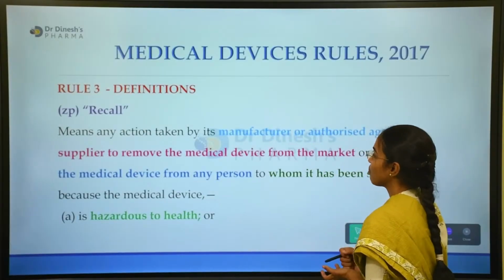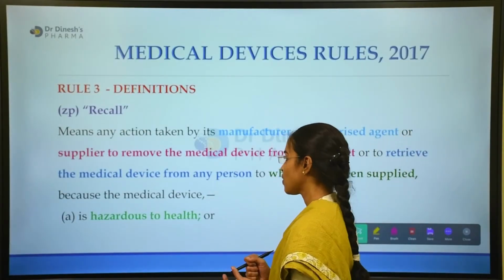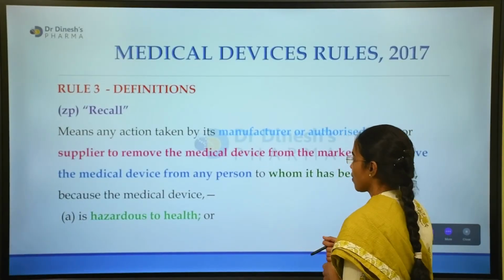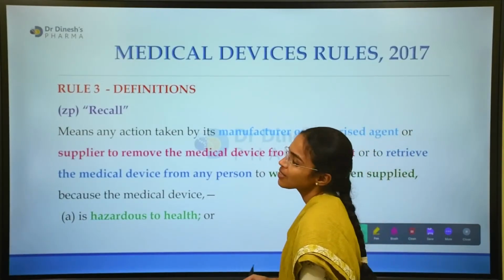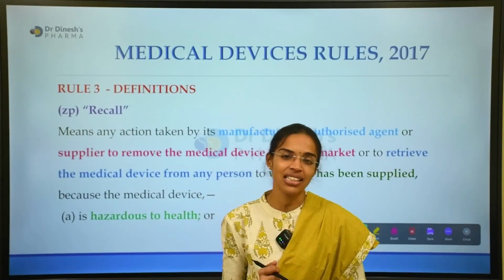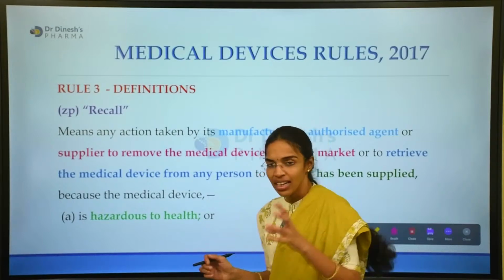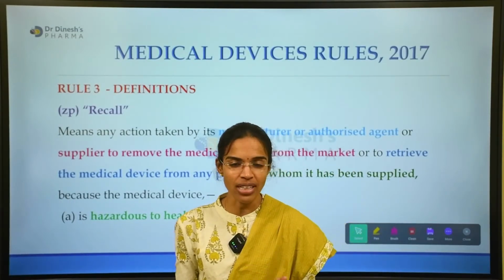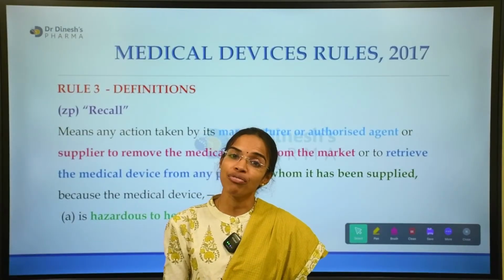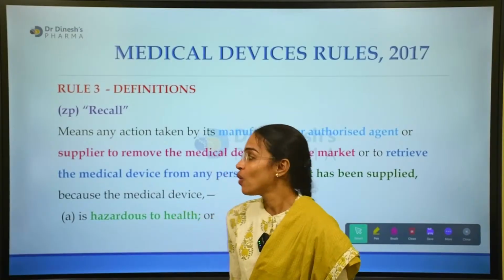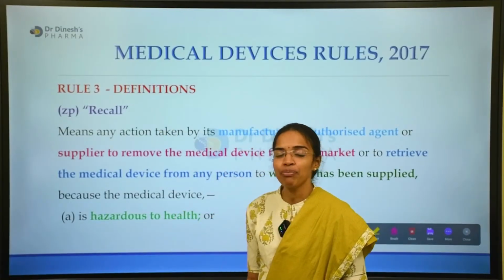Any action taken by the manufacturer or authorized agent or supplier to remove the medical device from the market, because it is hazardous to health. When a recall happens, usually, not always, it happens after post-marketing surveillance. Please remember, recall falls under 3ZP, very important.